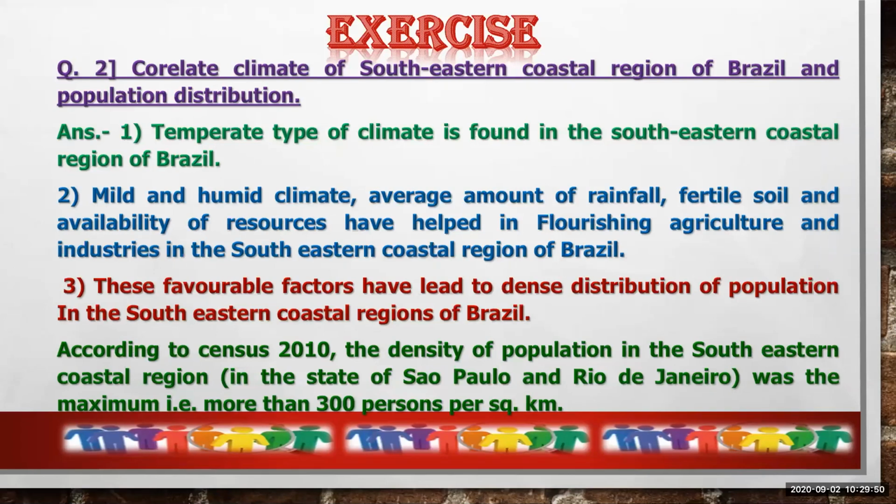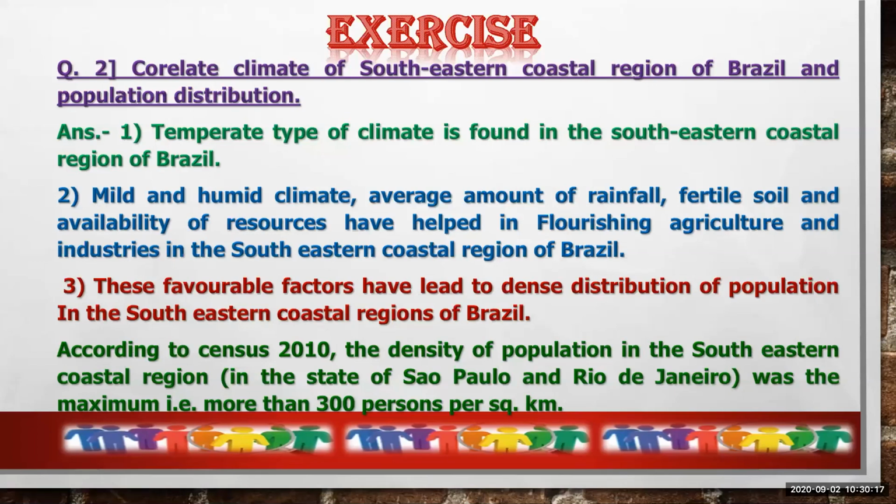The reason is that a temperate type of climate is found in the southeastern coastal region of Brazil, and temperate climate is very good for human survival. That's why the population is more in the coastal area as compared to the central and northern area of Brazil.